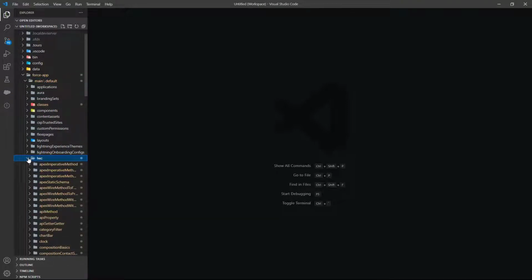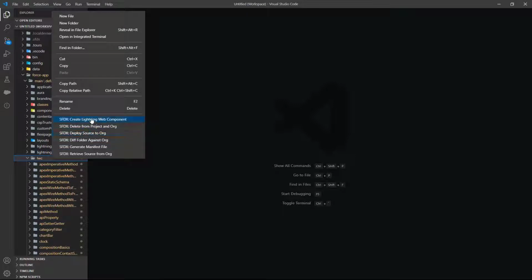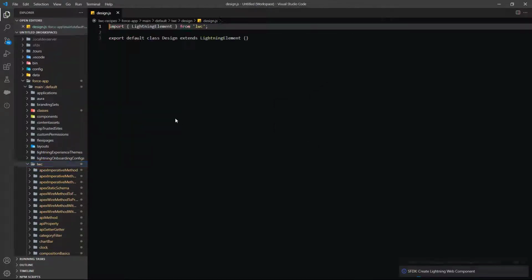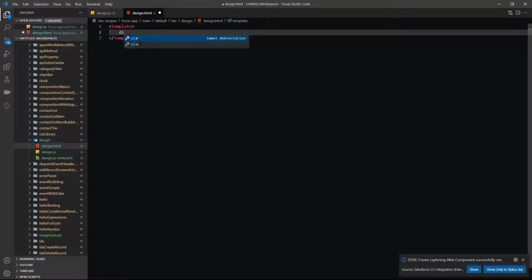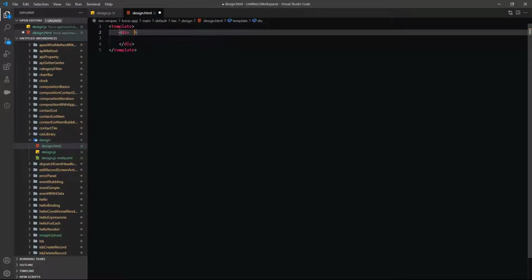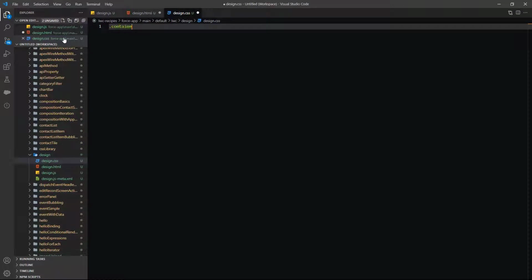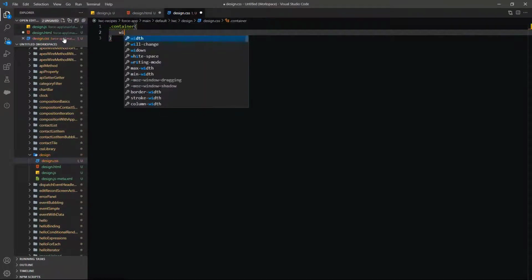So let's create new Lightning Web component with the name Design. Add a div with the class container. Create design.css file for this component and add a width for the container class. I think 80% of the width of the viewport will do.